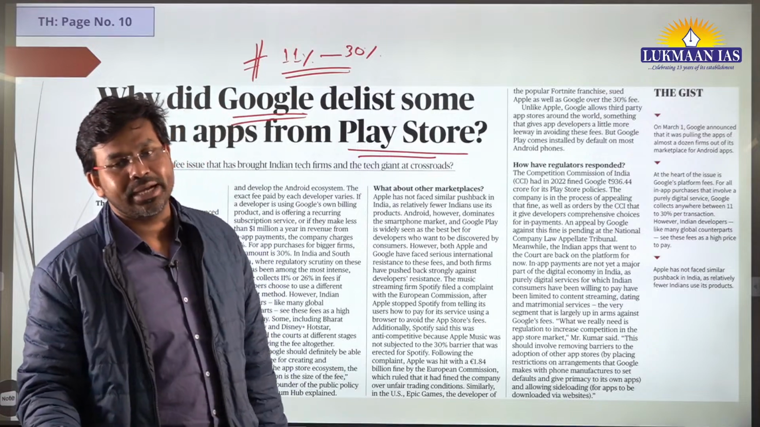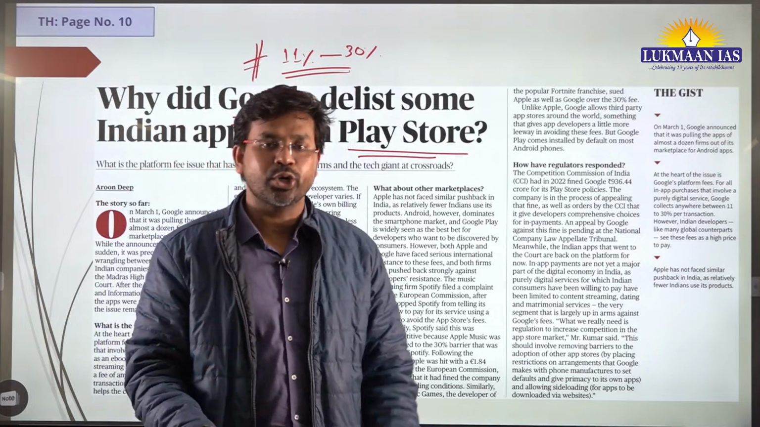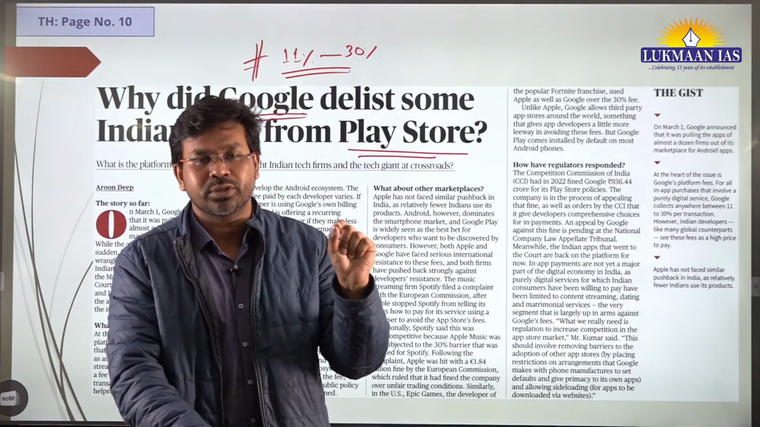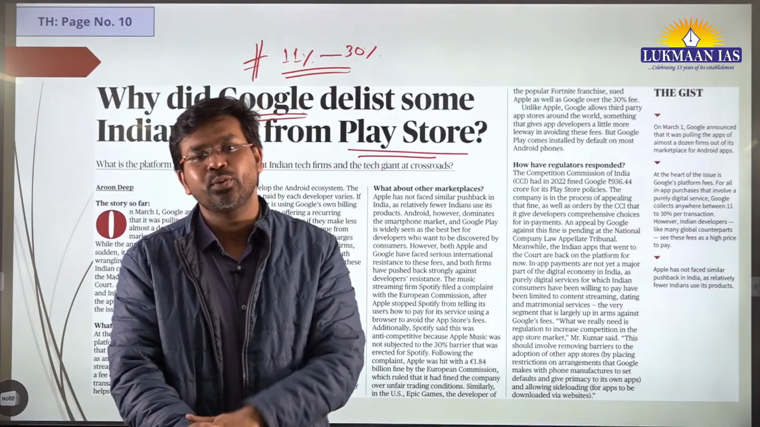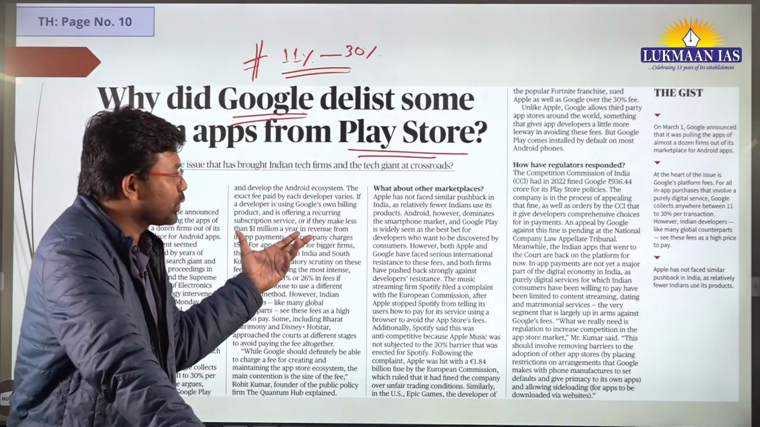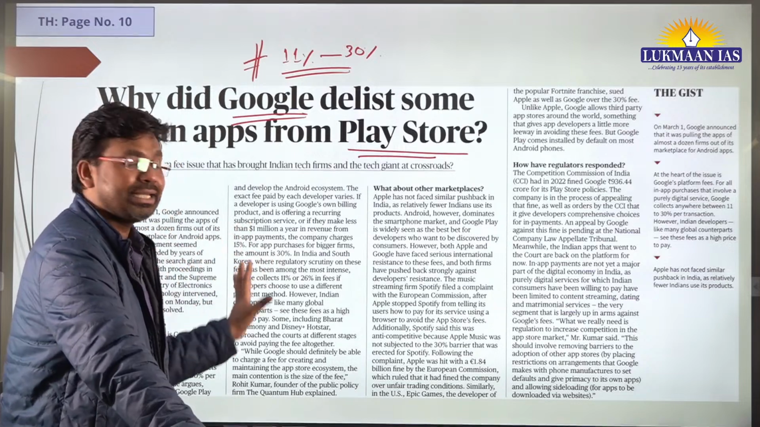And soon after that, the Ministry of Electronics and Information Technology, in short known as MeitY, approached Google. They wrote to Google, and Google has restored their applications in the Play Store. So this is the Indian story.